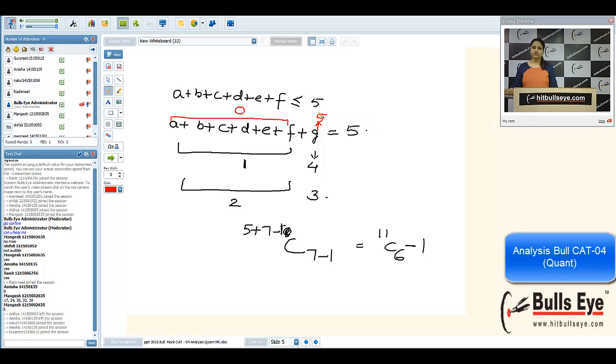Because we are talking about natural numbers. Natural numbers are those numbers which are more than 0. I mean, we will start with 1, then we will take 2, 3, 4, and so on. We'll take all the positive complete numbers without decimals or fractions. So 0 is not acceptable. That's why what is the answer? 11c6 minus 1. Now by solving this, you'll get the answer.